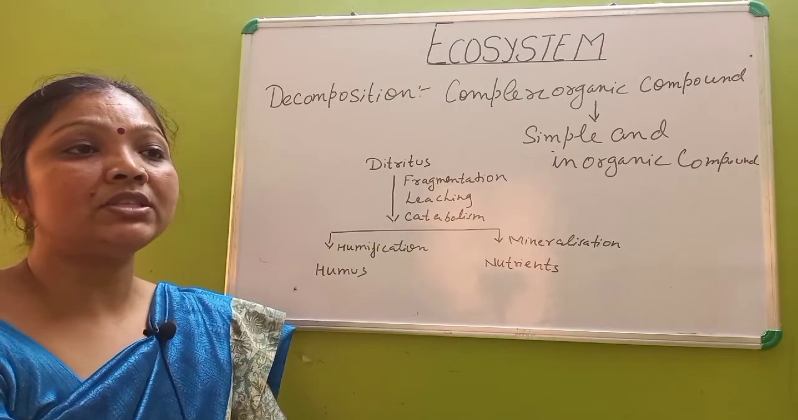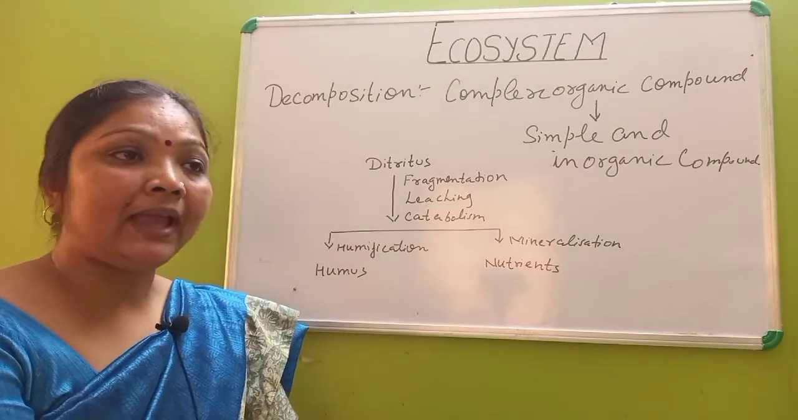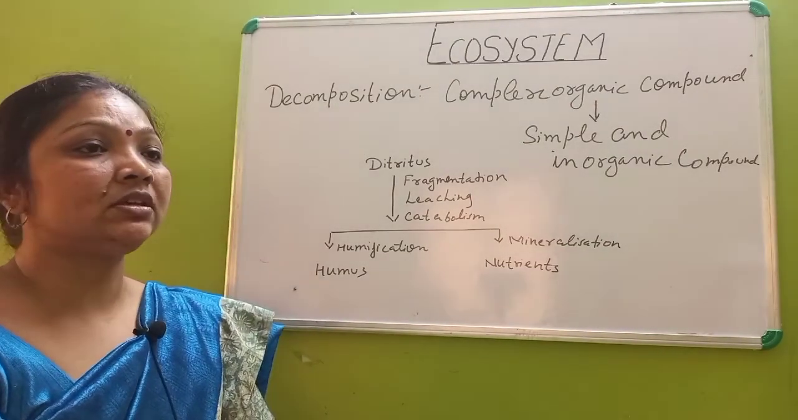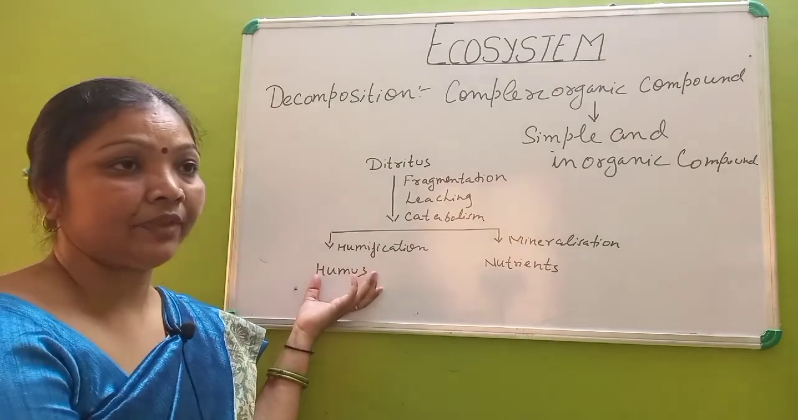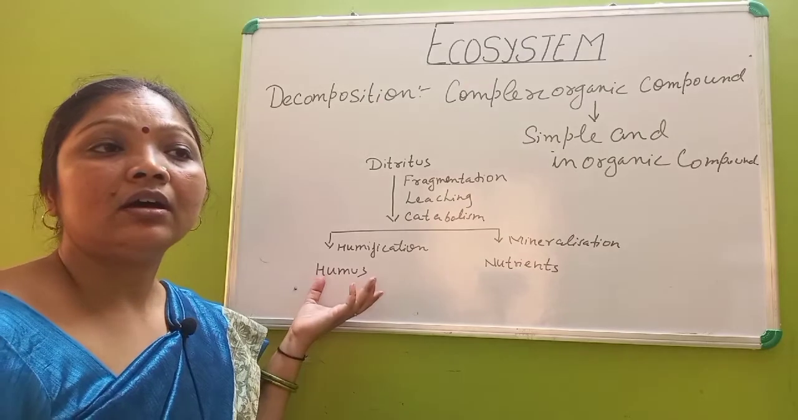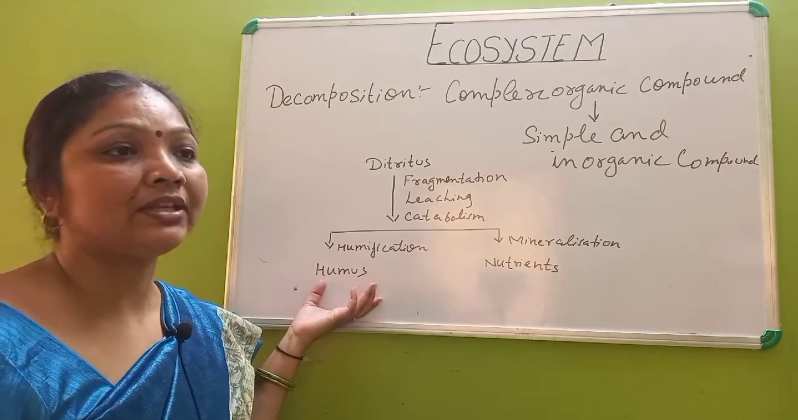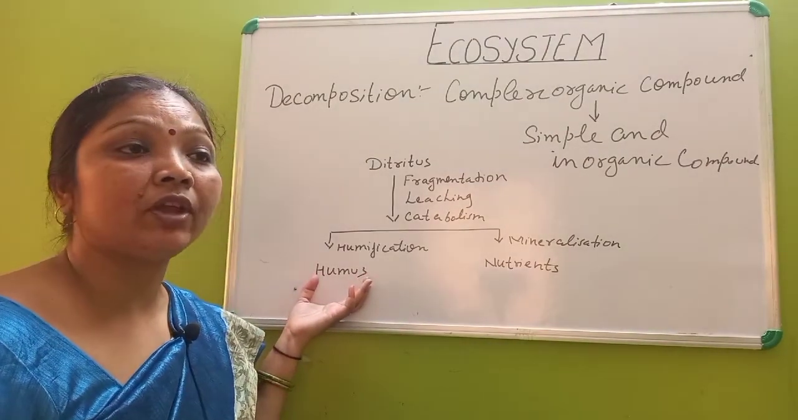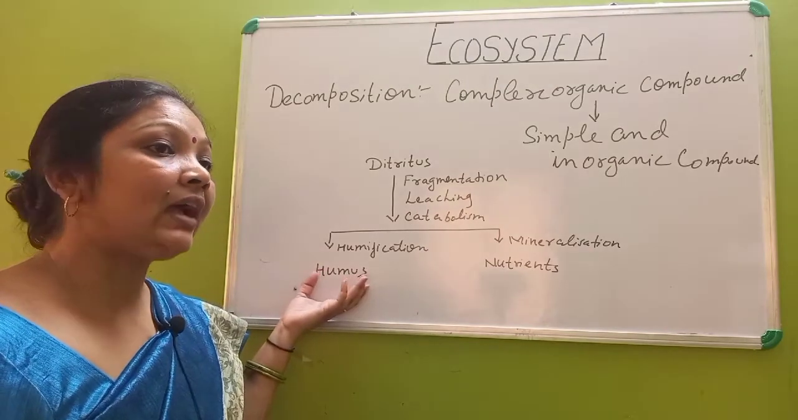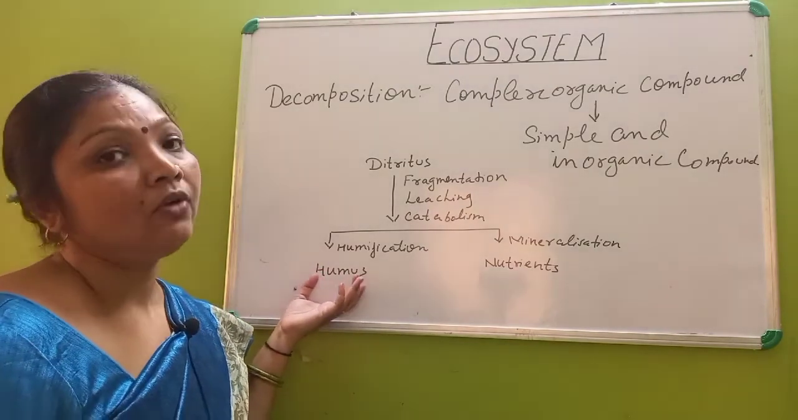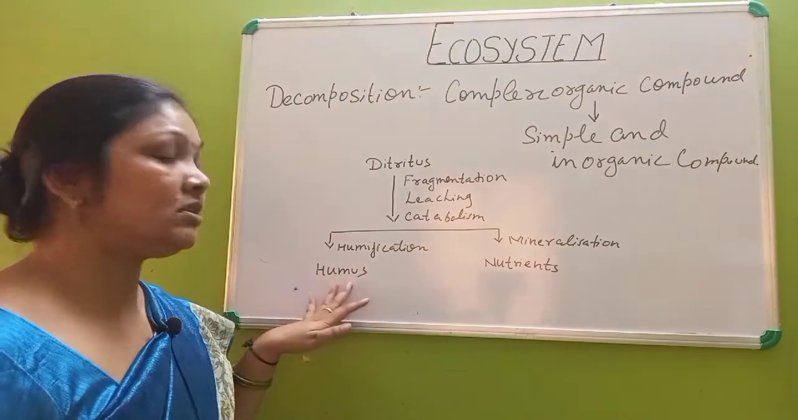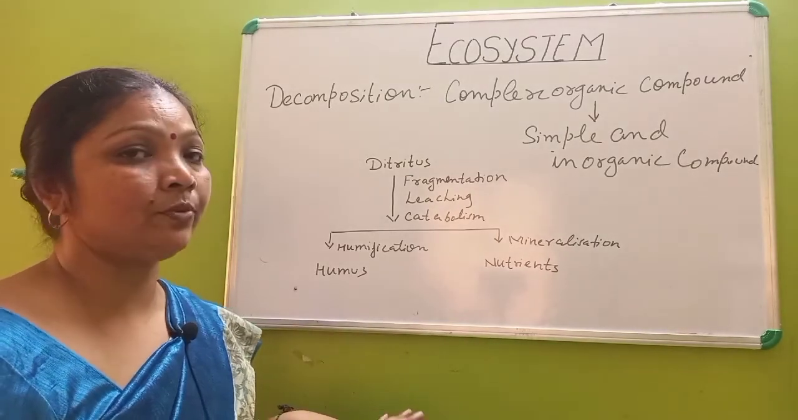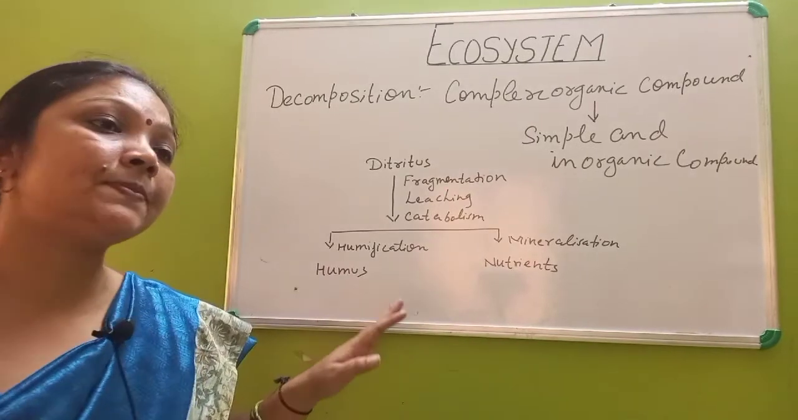After the catabolic activity of these organisms, the next step takes place, that is humification. Humification is the process by which simplified detritus is changed into a dark colored amorphous substance called humus, and it is highly resistant to microbial activity. So it very slowly undergoes decomposition, and this acts as a reservoir of nutrients for the producer. Resistant to microbial activity doesn't mean it does not decompose. It decomposes, but the time period is longer.